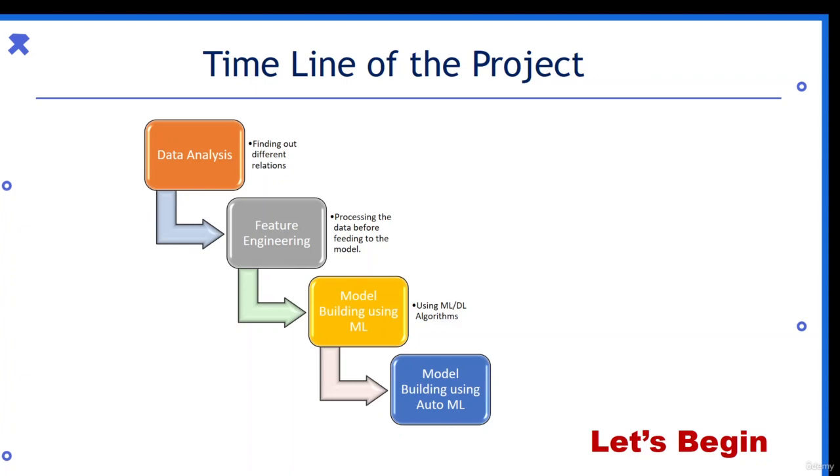Then afterwards, once our data is prepared and ready, we'll be building a machine learning model with different machine learning algorithms, and we'll see which algorithms will be used. We'll be predicting with them. Then we'll use H2O AutoML and compare it with all the predictions we made with ML, and see how these are different and how we can use automated machine learning to avoid the whole model development phase. At the end of this project you will be able to do all of these things in this project and in the next project or any project of your choice. So let's begin.